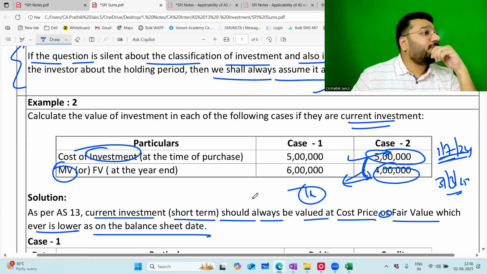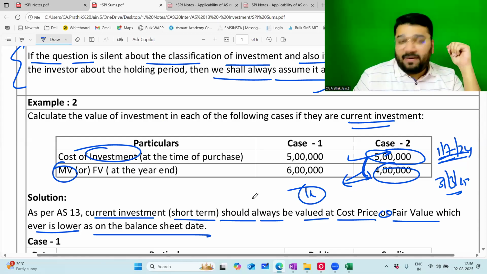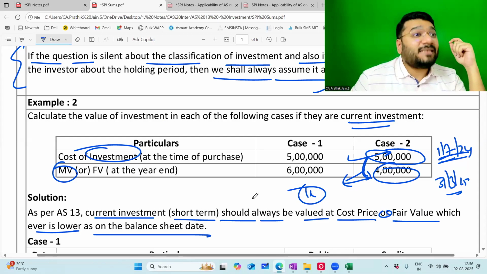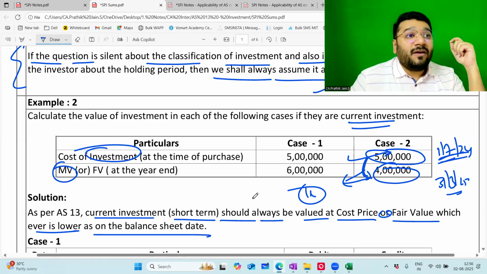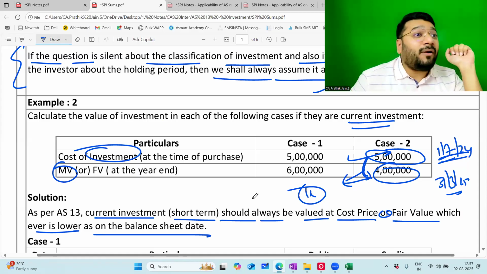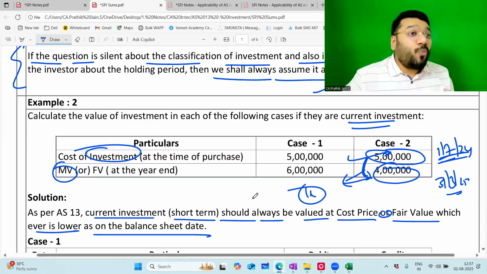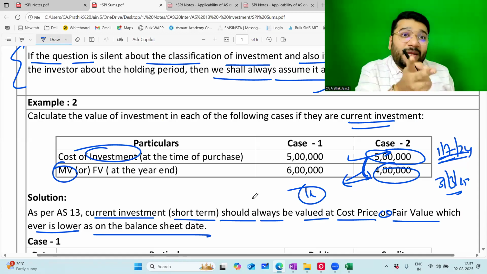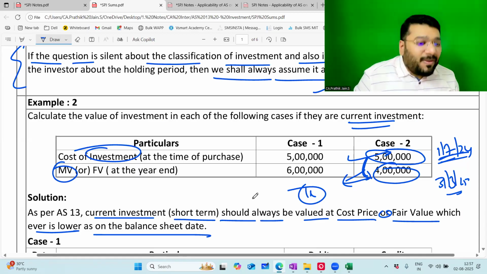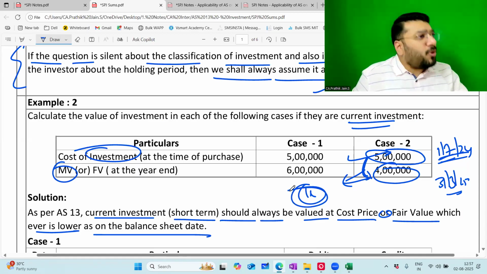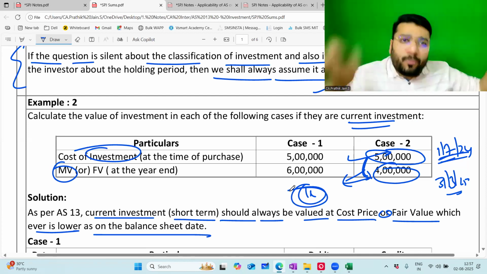I'm not bothered. You remember in AS7, we created provision for estimated losses. In the first year, you estimated the entire contract to be lost. Second year, you came in profit also. We saw that scenario also. So whatever provision you create, you reverse that, in which period? Next year. So automatically, when you're booking the loss, you book loss. Tomorrow, if the price is going up, you book profit.